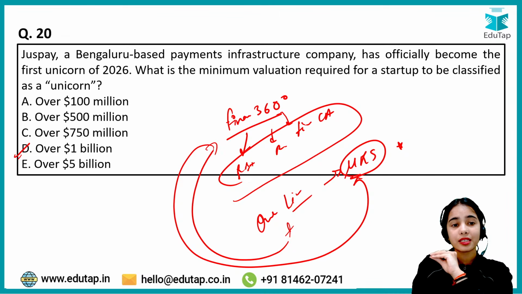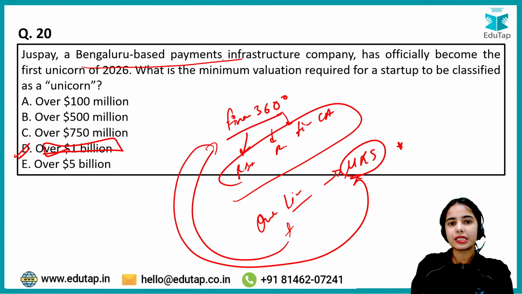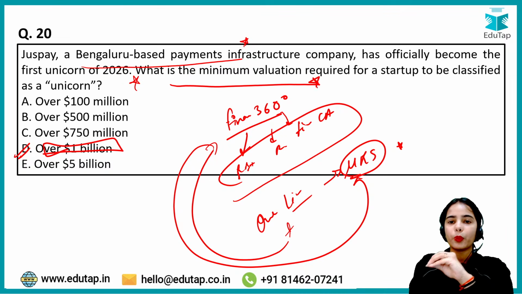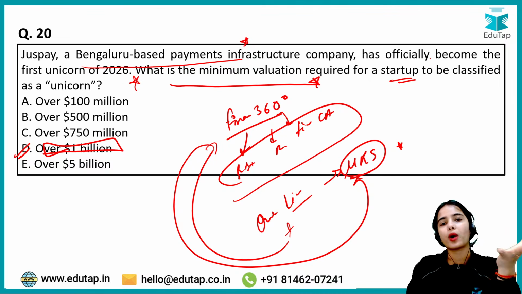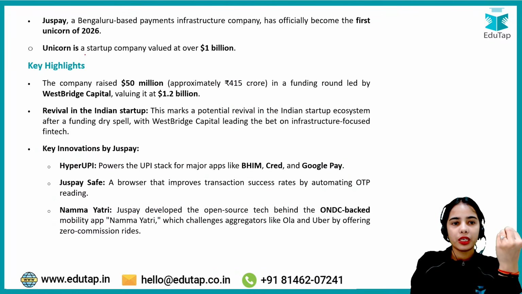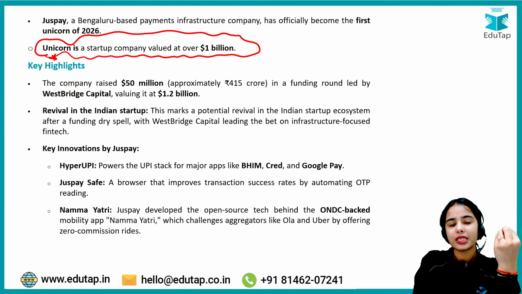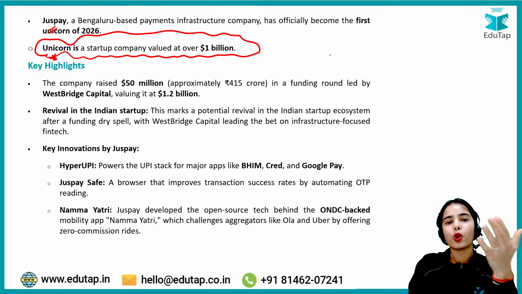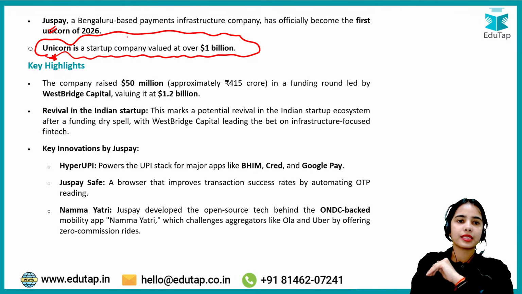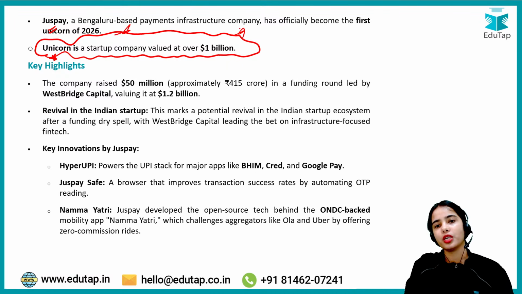So here the answer is D, that is over $1 billion. JustPay, a Bangalore-based payment infrastructure company, has officially become the first unicorn of 2026. The minimum valuation required for a startup to be classified as a unicorn is $1 billion. A unicorn is a startup company valued at over $1 billion, and JustPay has become the first unicorn of 2026 for India. Okay, this is a Bangalore-based payment infrastructure company.